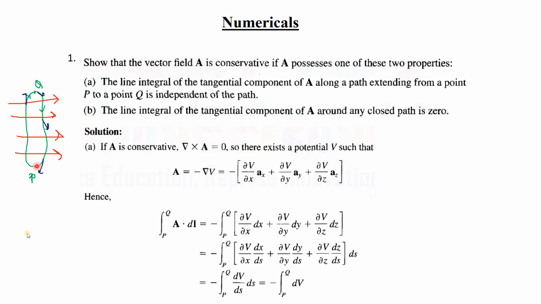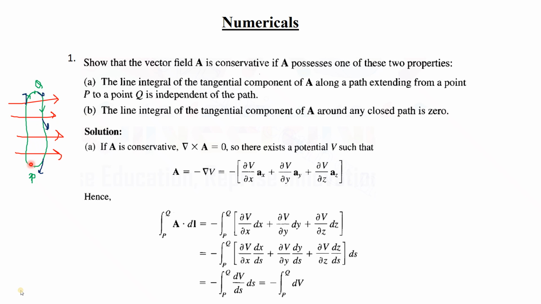But in the actual case, when a vector is rotational, that means it is not conservative. That implies that the vector's curl is non-zero. A vector whose curl is non-zero will rotate. So the line integral from P to Q will be unique and the line integral from Q to P will also be unique. They will both be distinct.